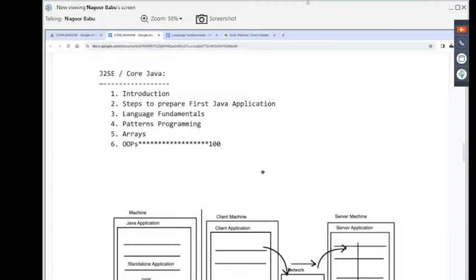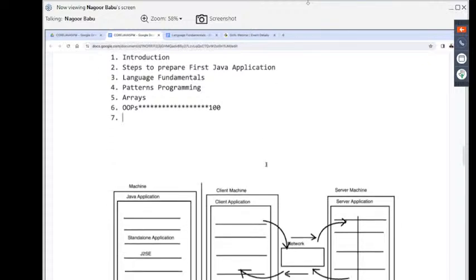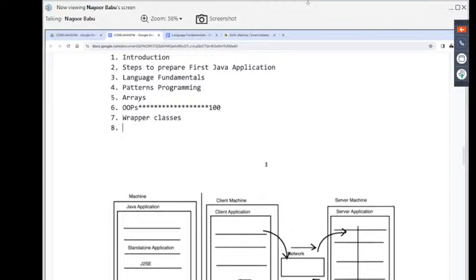We have very good information about this object orientation. We are going to discuss much more of the internals of this object orientation that we are going to see clearly. Right, sir. After completion of this object orientation, what is the next one? The next content is what there? Wrapper classes. At present, you may not understand this content here.